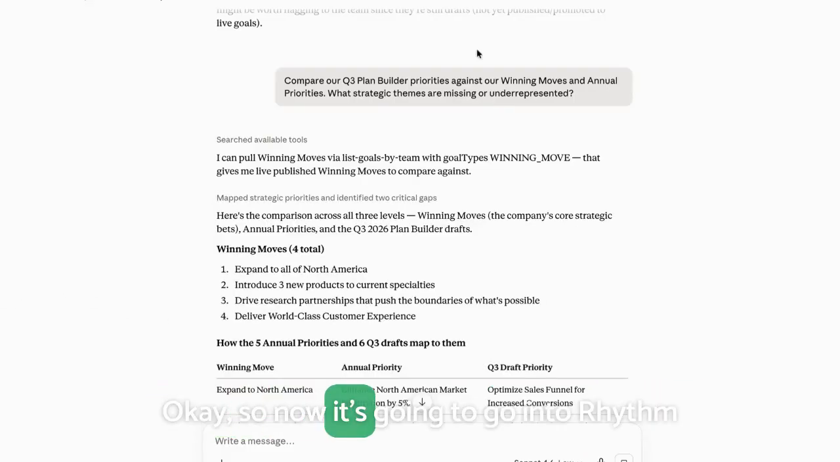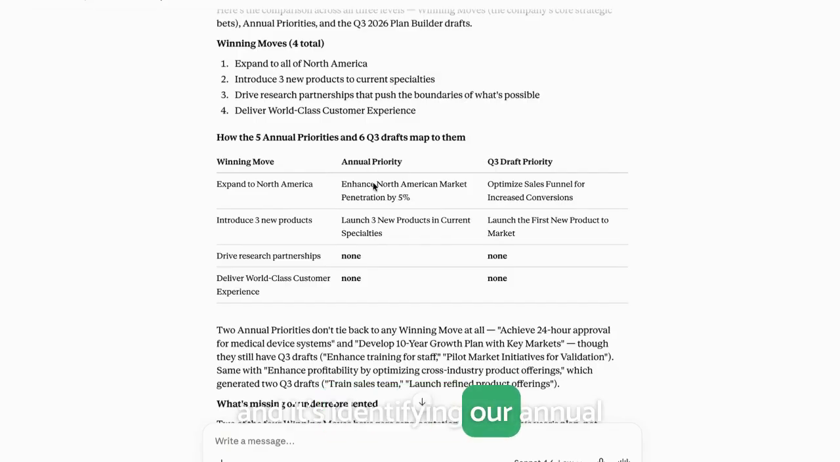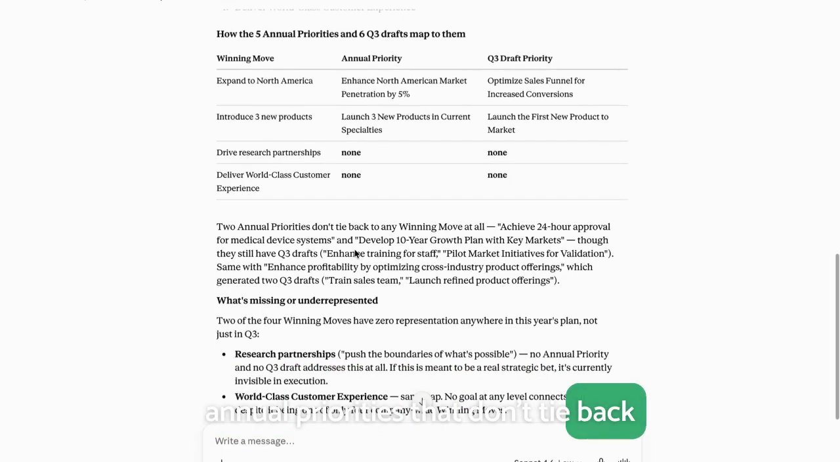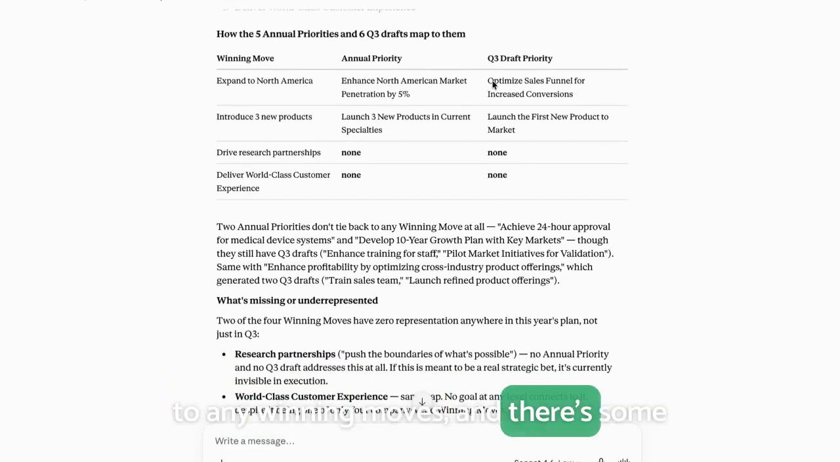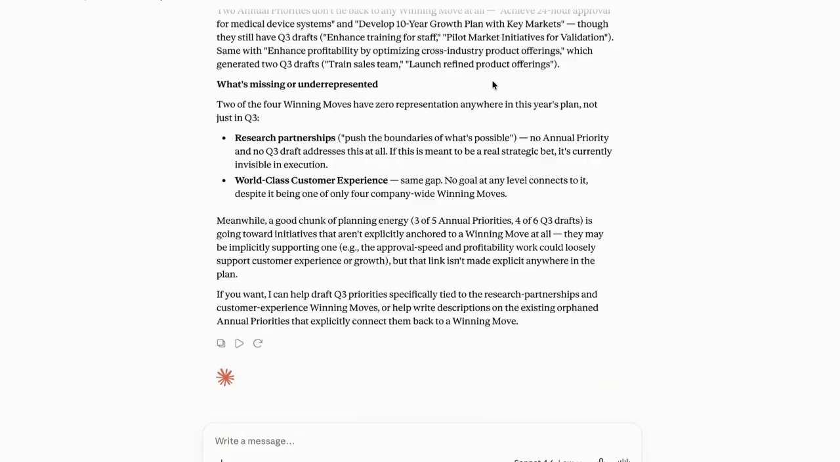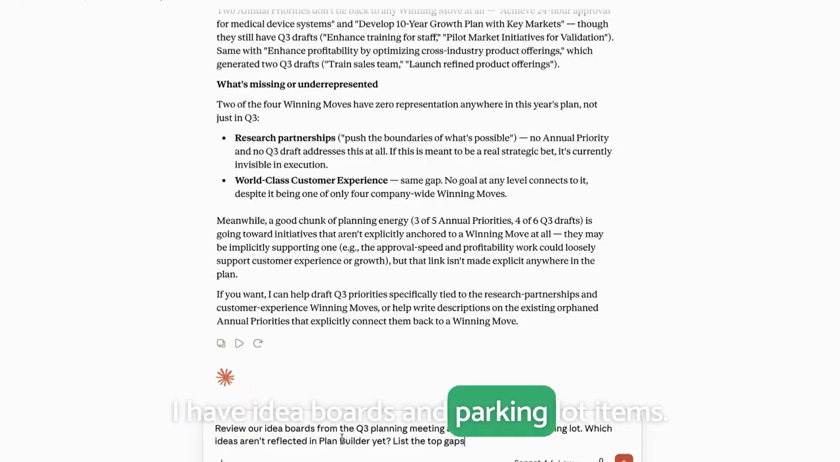Awesome. Okay, so now it's going to go into Rhythm and it's going to read our winning moves, and it's identifying our annual priorities and quarter priorities and how they align to these winning moves. And you can see there's a couple of annual priorities that don't tie back to any winning moves, and there's some winning moves that don't have any energy behind them this year in this quarter. So this is an alignment gap that we can identify when we go into this Q3 planning session and we can fix.